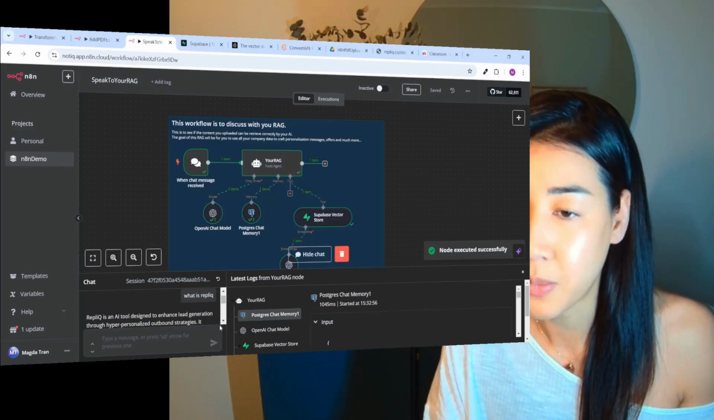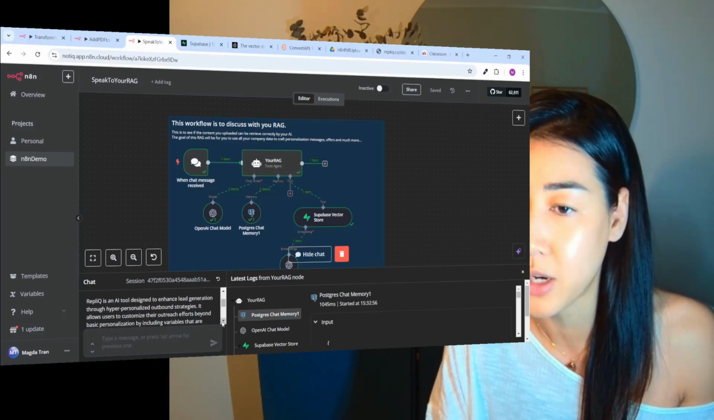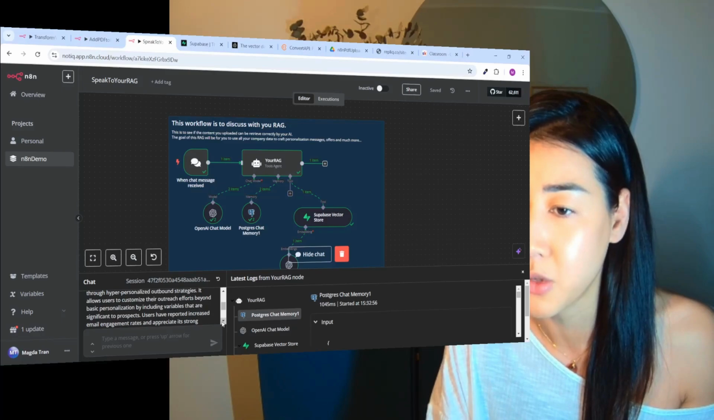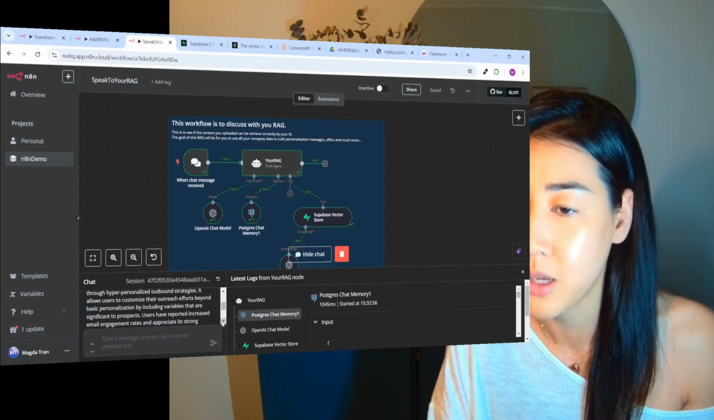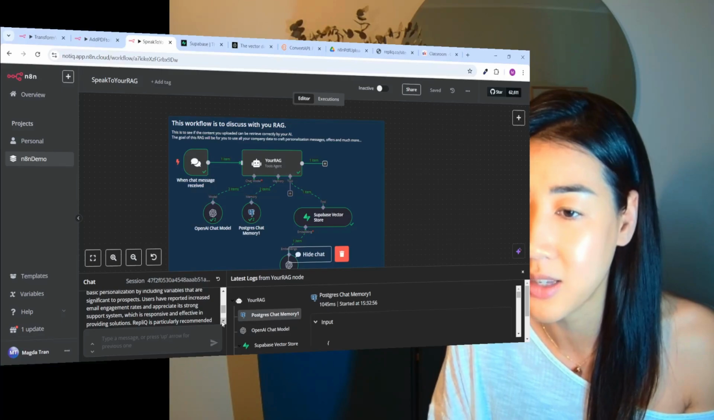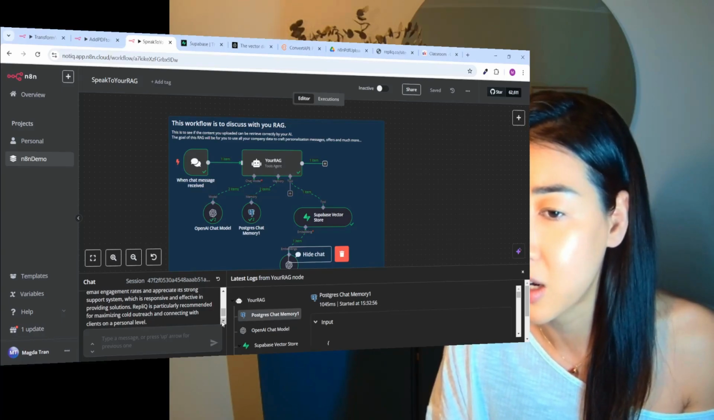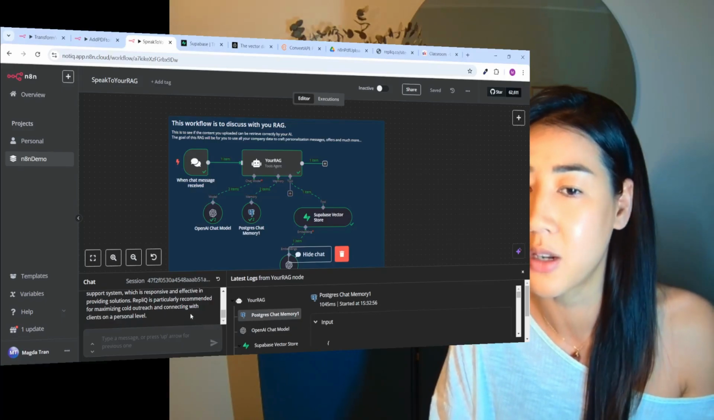So here it says Replic is an AI tool designed to enhance lead generation through hyper-personalized outbound strategies. It allows users to customize their outreach efforts beyond basic personalization by including variables that are significant to prospects. Users have reported increased email engagement rates and appreciate its strong support system, which is responsive and effective in providing solutions. Replic is particularly recommended for maximizing cold outreach and connecting with clients on a personal level.